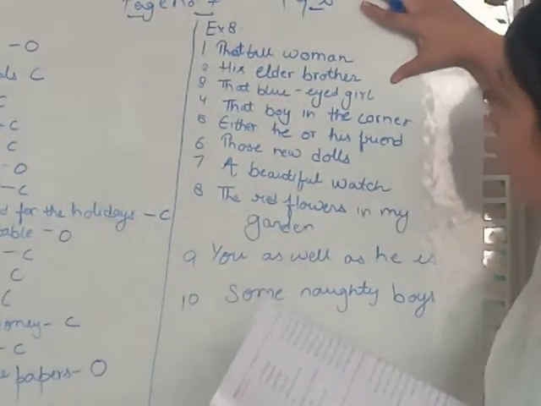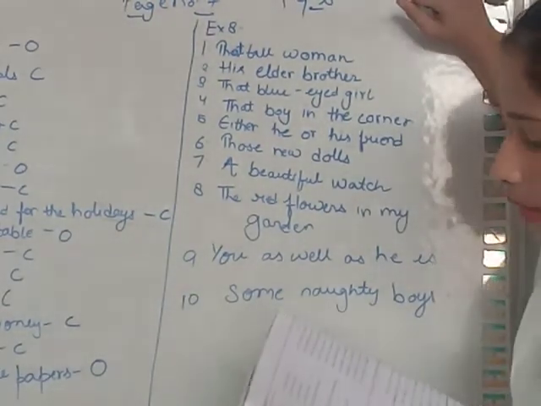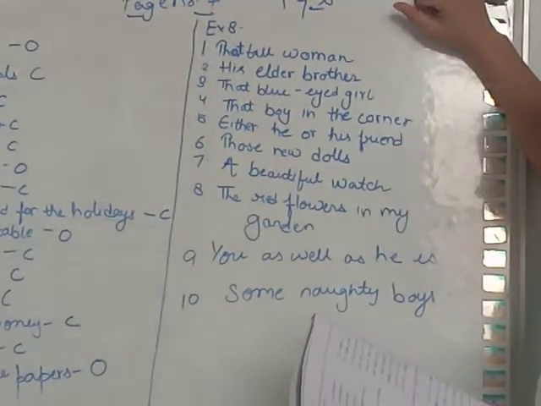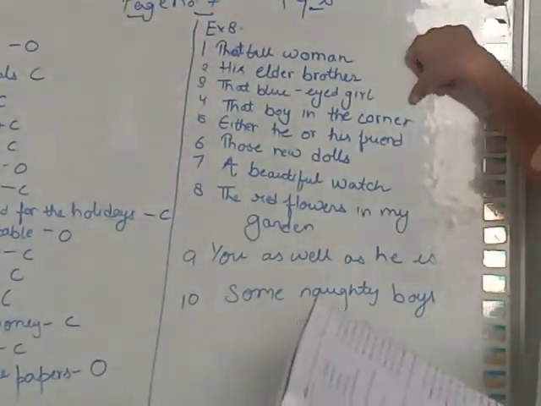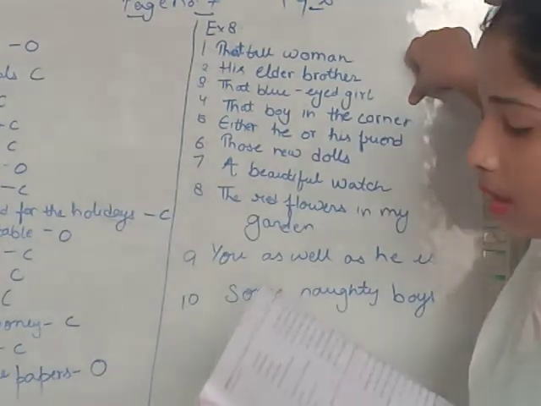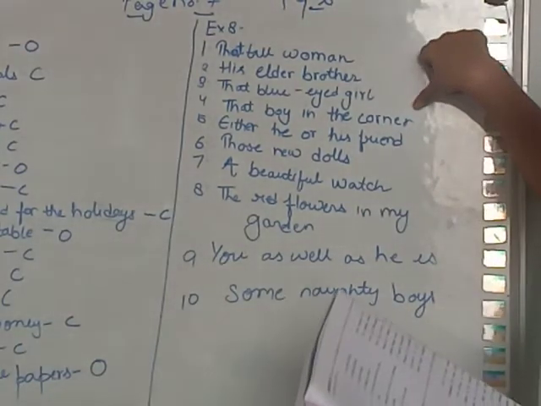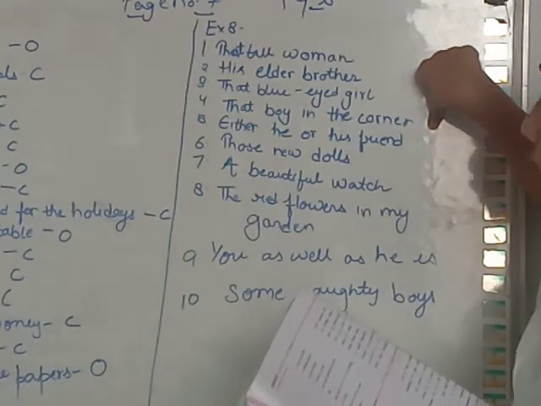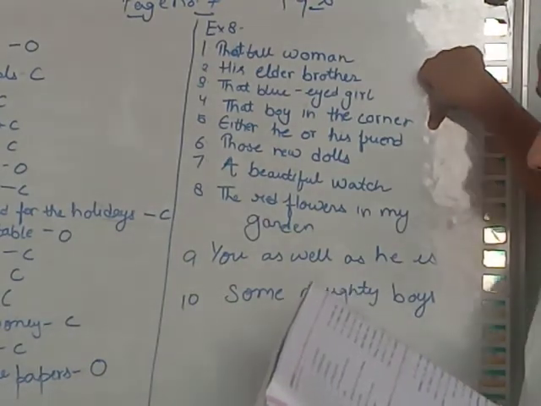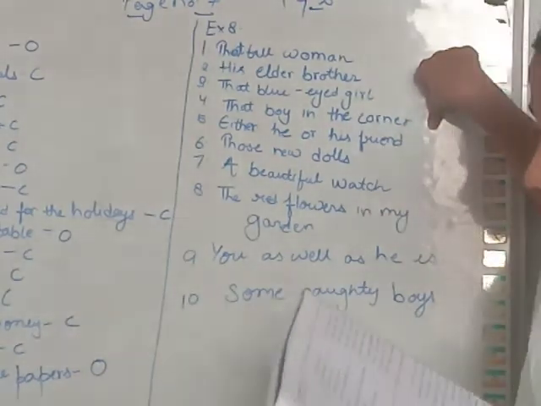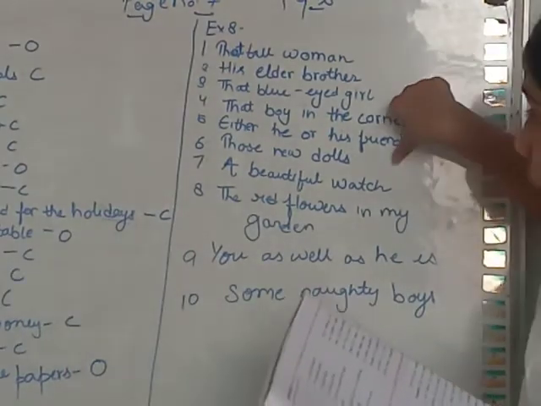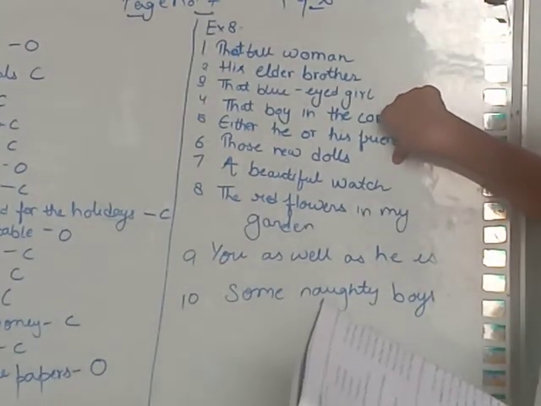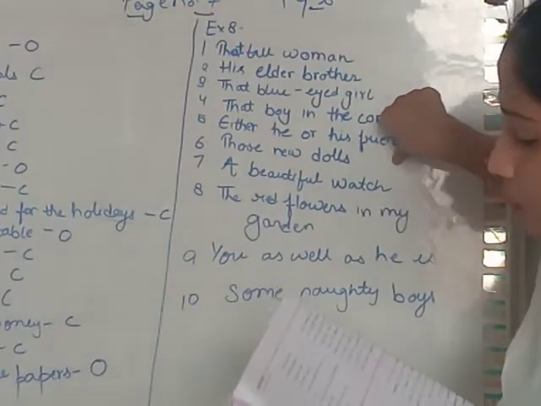Next one. That blue-eyed girl is a good singer. That boy in the corner is making a noise. Next, fifth one. Either he or his friend must have opened the door. Next one. Those new dolls talk.